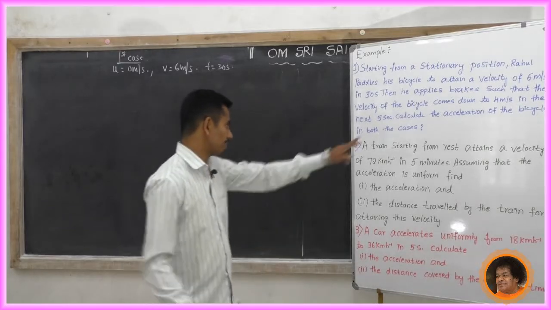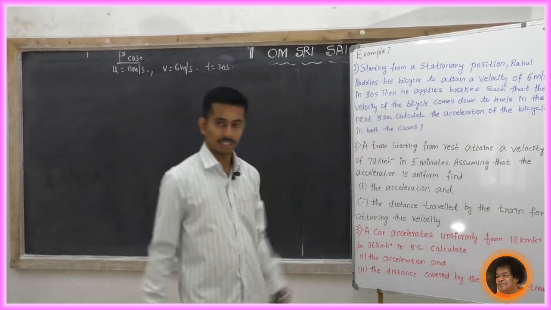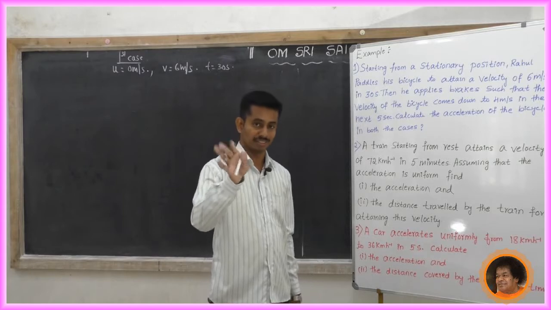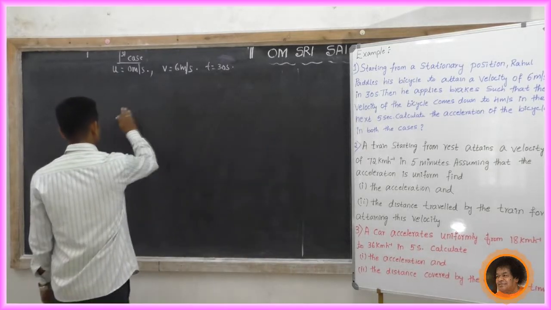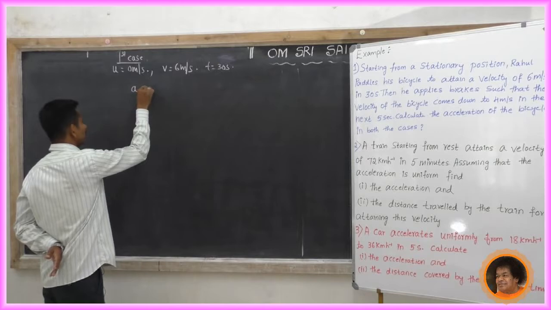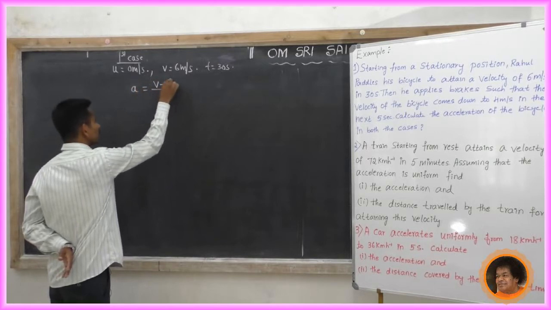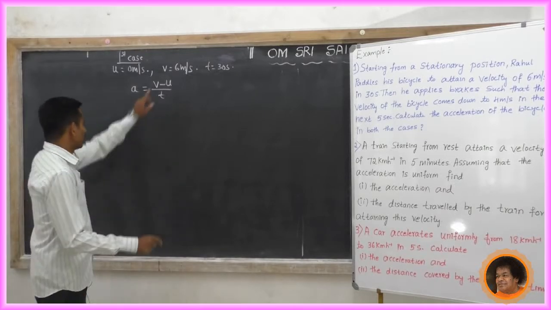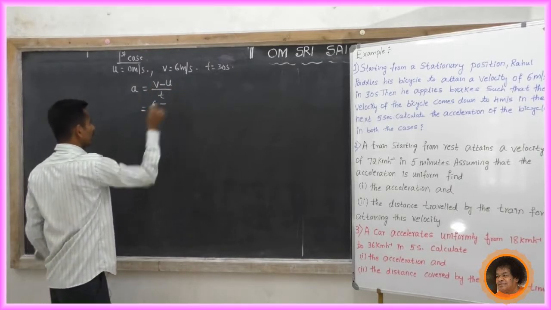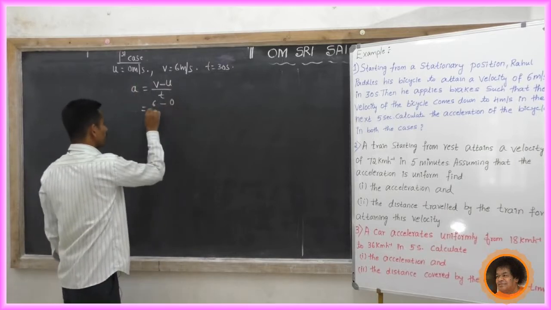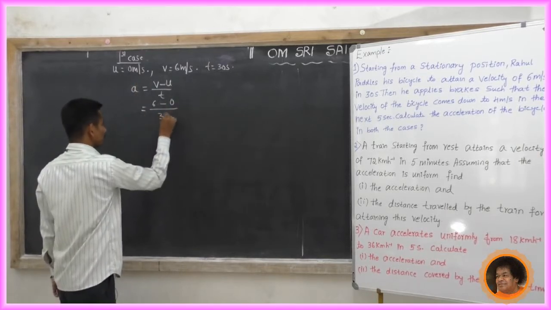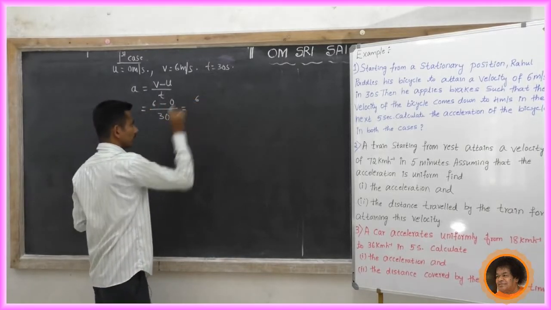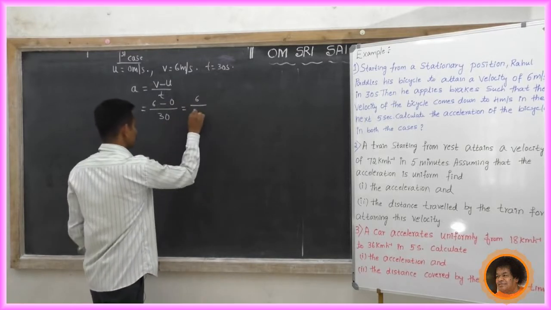Now, you have to find the acceleration of the bicycle in both the cases. In the first case, what is the acceleration? What is the formula for acceleration? Acceleration a equal to (v minus u) by t. Now what is v? v equal to 6, u equal to 0, t equal to 30. Substitute the values. 6 minus 0, what do you get? 6 minus 0 is 6, divided by 30.